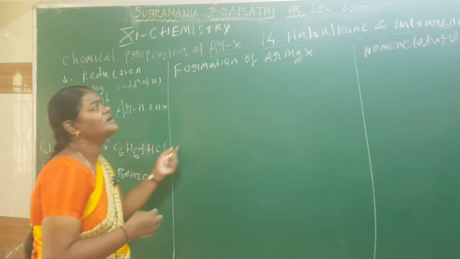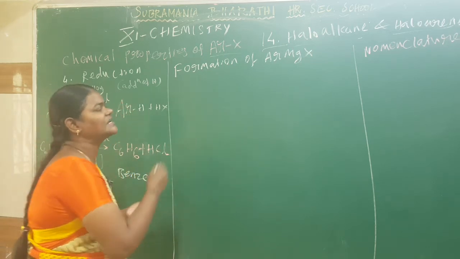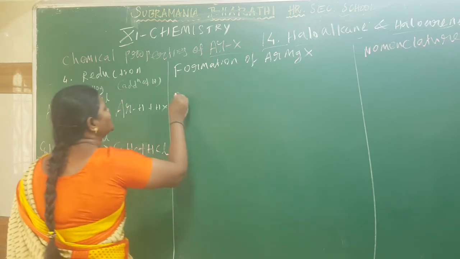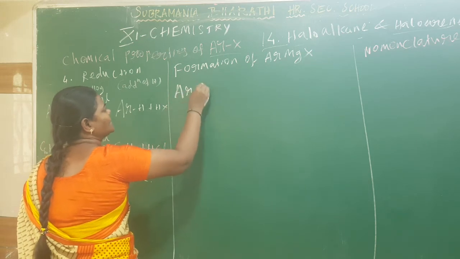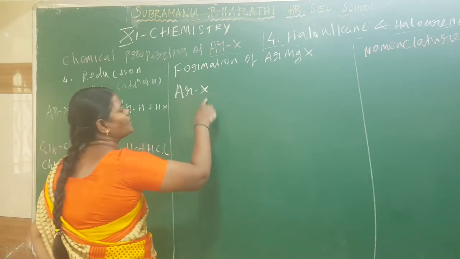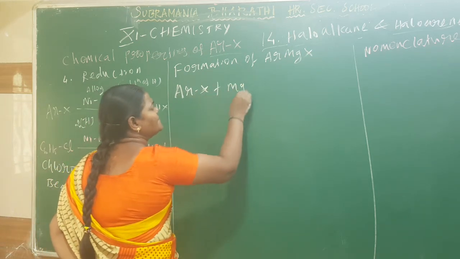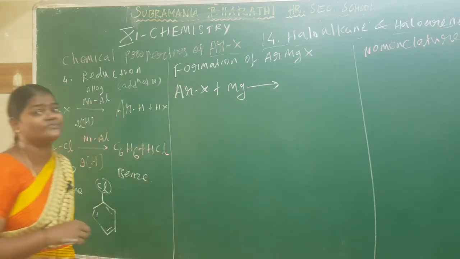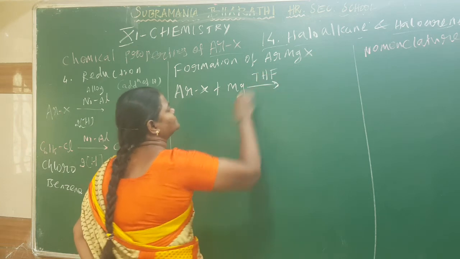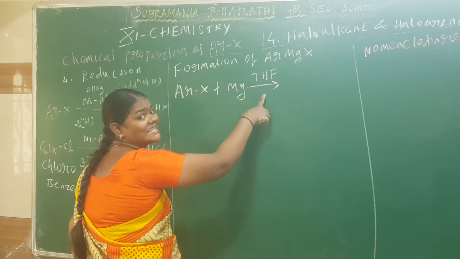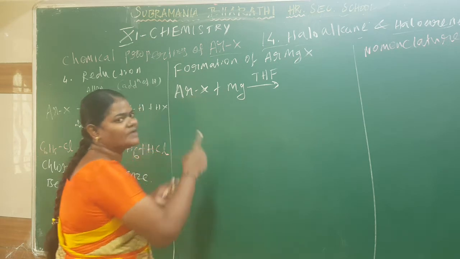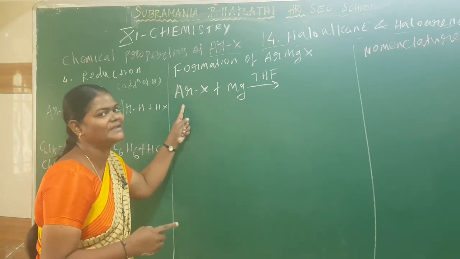But the formation of Grignard reagents is very important. These Grignard reagents are used for many organic syntheses. First I am taking the general reaction: ArX, a phenyl halide, otherwise an aromatic halide. That aromatic halide reacts with magnesium. Magnesium is a more electropositive element, in the presence of tetrahydrofuran. Tetrahydrofuran acts as a catalyst. That catalyst stimulates the magnesium. Magnesium is added between two parts of the molecule: the first is the phenyl group and the second is the halogen.